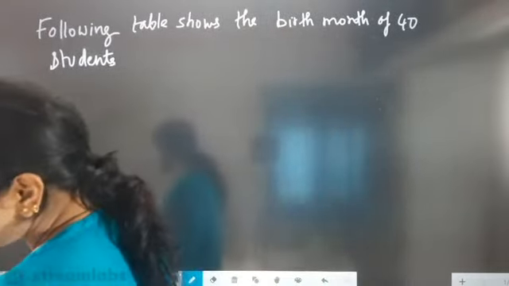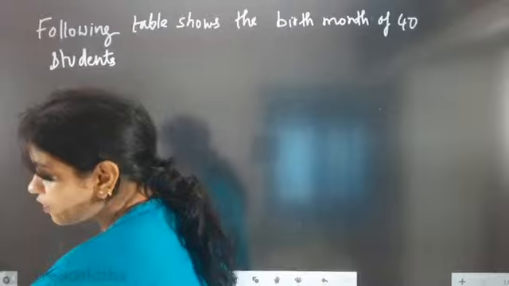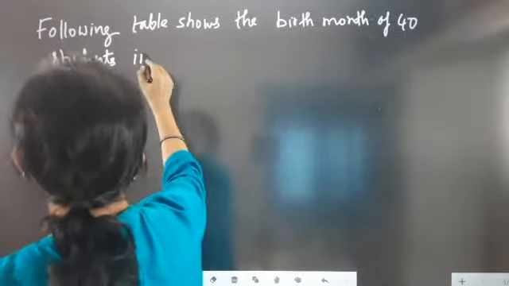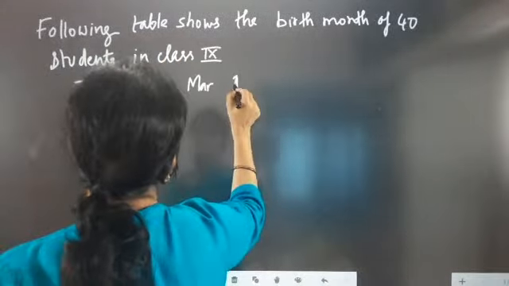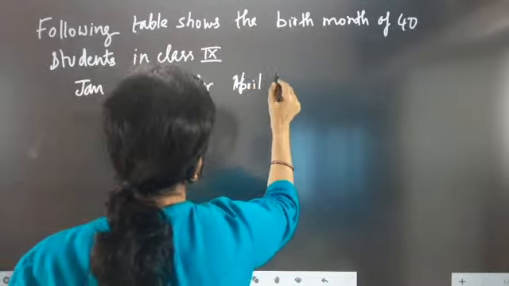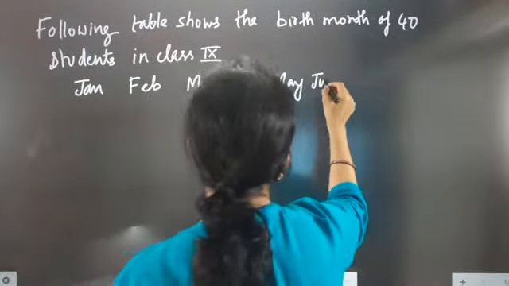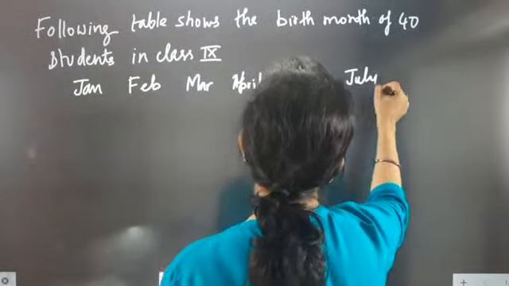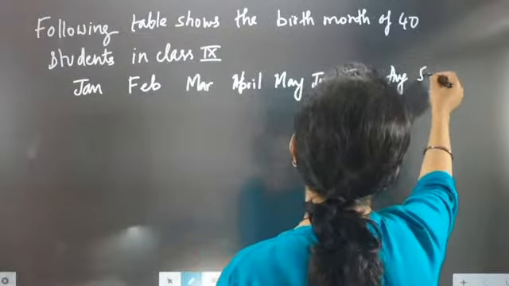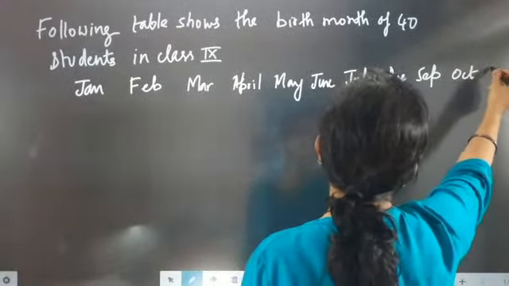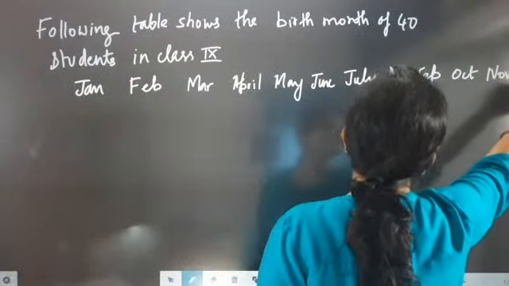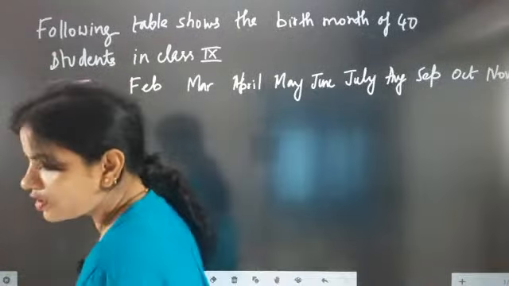The following table shows the birth month of 40 students in class 9th. April, May, June, July, August, September, October, November, December. So these are the months beta.